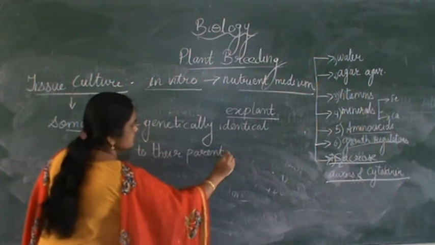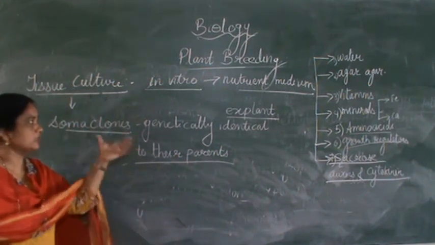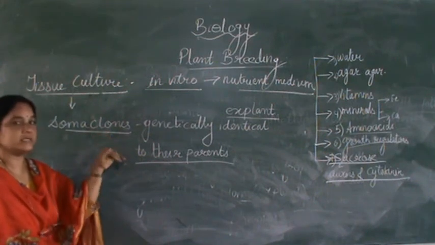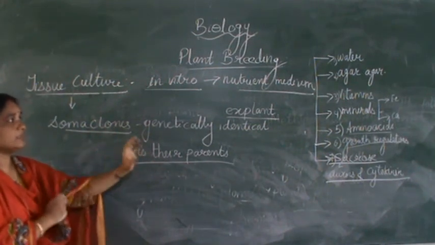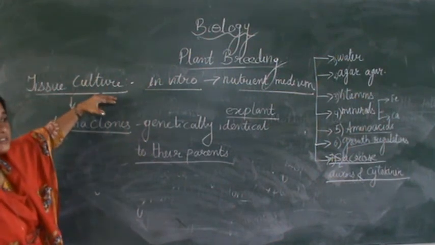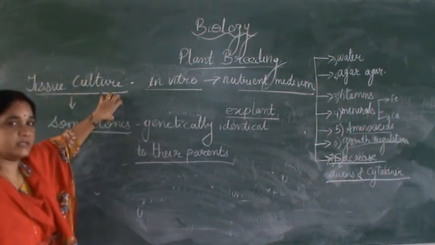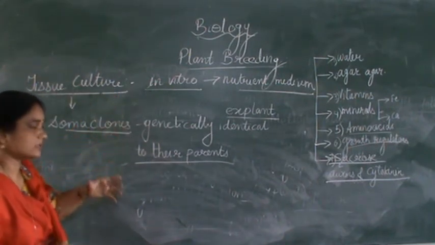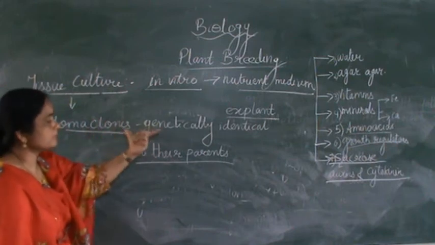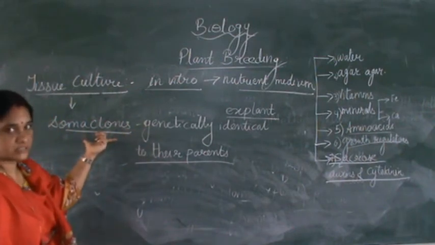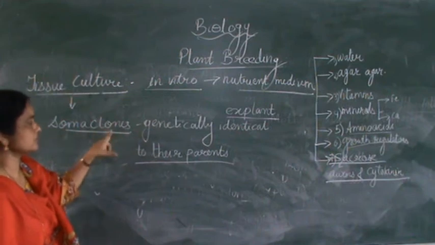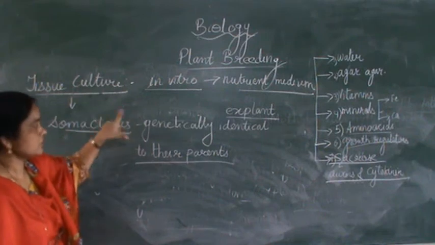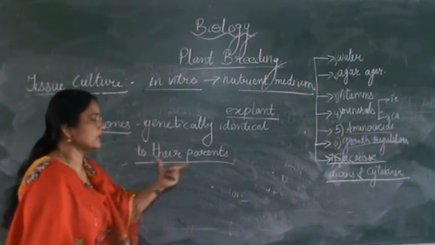Like we can see that it's like a carbon copy or Xerox copy, similar to the parents. All the properties or characteristics present in the parents will be inside the clone. The main thing is when you go for tissue culture, a healthy plant, disease resistant and all that, is selected for this purpose. So the plants which we get after tissue culture are known as soma clones. Clones means they resemble their parents, genetically identical to the parents, having all the features.